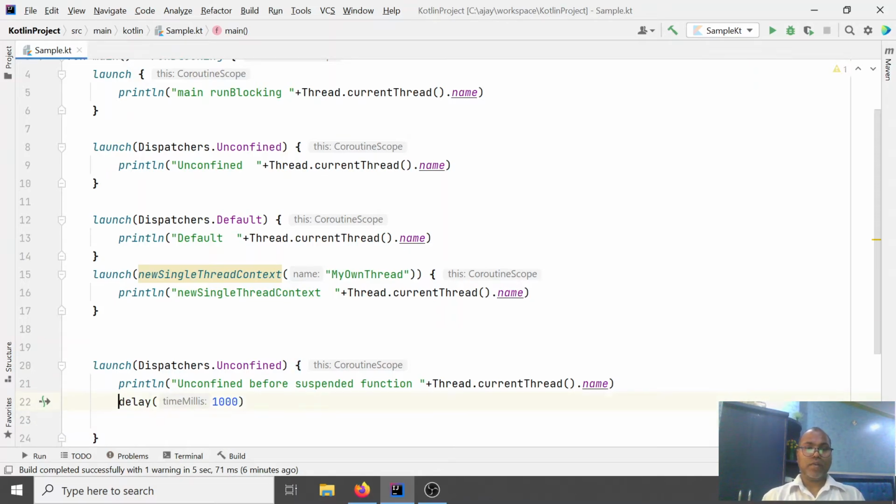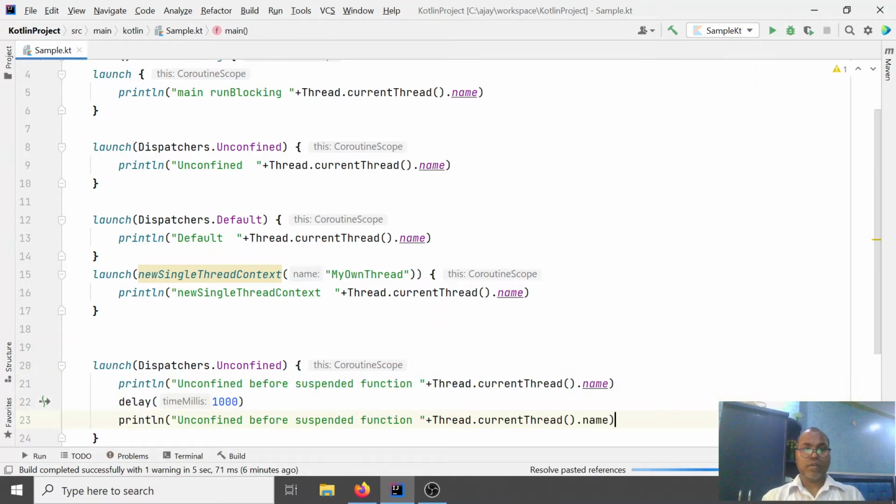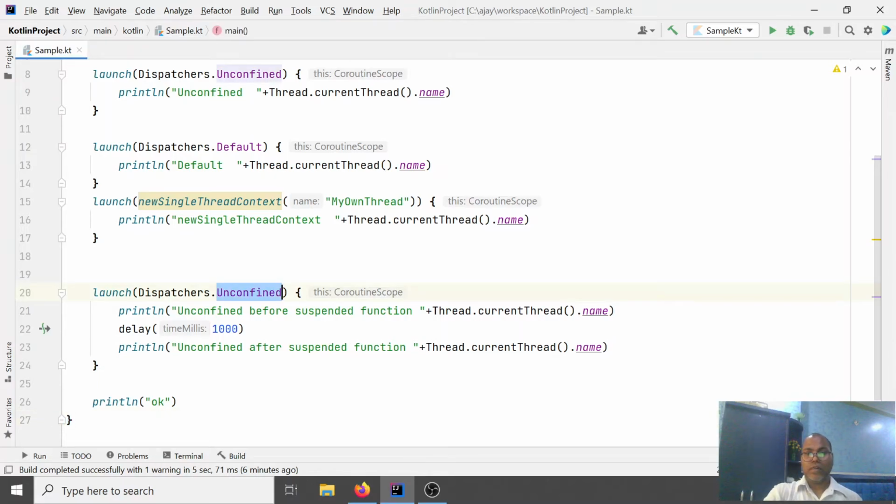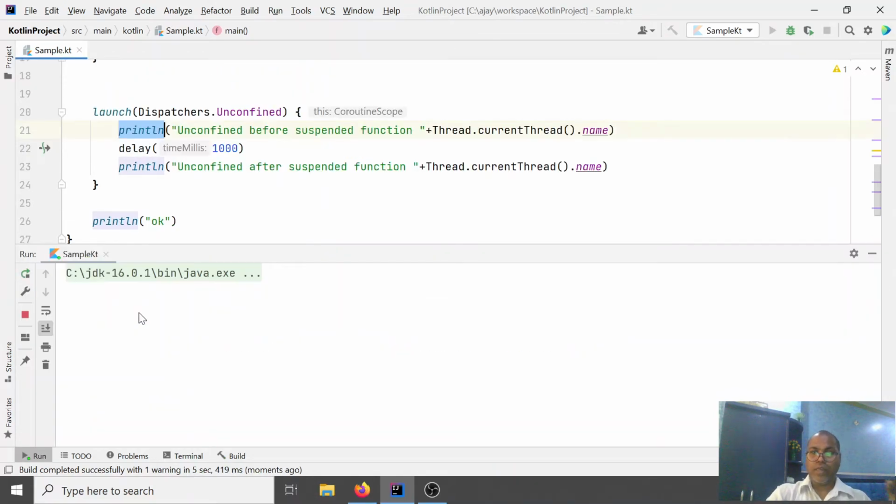And after that, let's print after. Okay, so let us notice the output as per the definition. It should behave like that. This statement must be executed by the inherited thread.